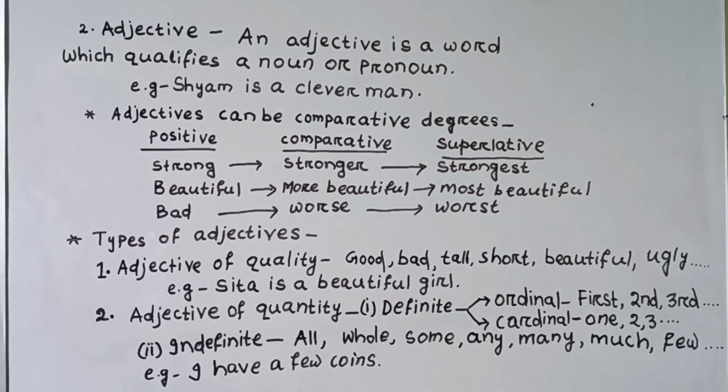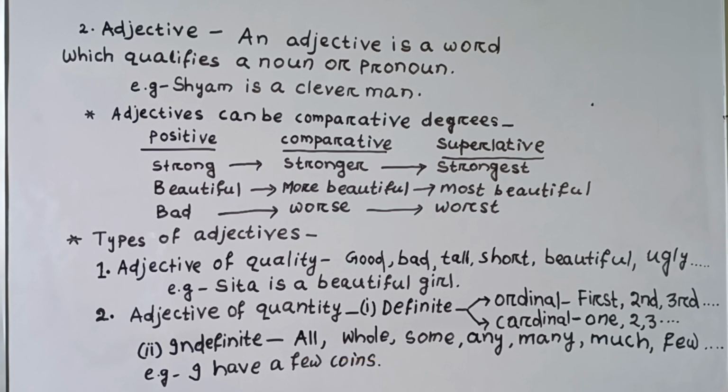Second, adjective of quantity. We can consider adjective of quantity in two ways: definite and indefinite. Definite adjective has two branches, ordinal and cardinal. Ordinal: first, second, third, etc. Cardinal: 1, 2, 3, 4, etc. Then indefinite: all, whole, some, any, many, much, few, etc.